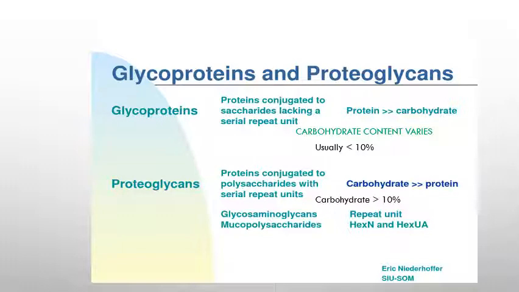So glycoproteins are proteins conjugated to saccharides lacking serial repeating units. Here the protein content is more than that of carbohydrate. Usually less than 10% carbohydrate is present in glycoprotein. Then proteoglycans are proteins conjugated to polysaccharides with serial repeating units, glycosaminoglycans and mucopolysaccharides. Here the carbohydrate amount is greater than that of protein. Carbohydrate is usually more than 10%.